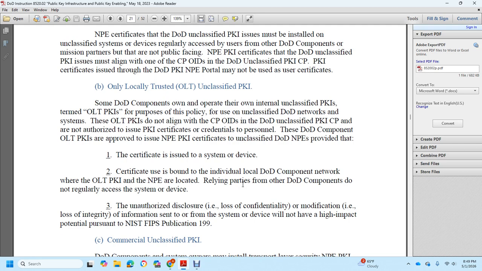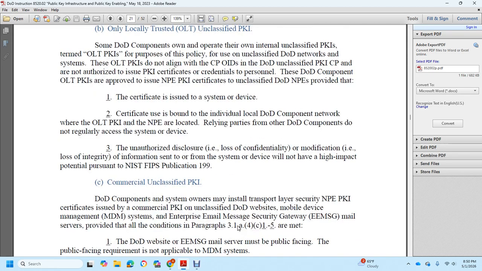A DoD component only locally trusted public key infrastructure is approved to issue an NPE public key infrastructure certificate for unclassified DoD systems, with non-NPE certificates provided for a system or device. The certificate uses are bound to individuals of the local DoD component network of the only locally trusted public key infrastructure NPE, located with the relying party of the DoD component, and do not regulate the system or device. Unauthorized disclosure, loss of confidentiality, modification, or loss of integrity of the information on the system or device must not have a high impact potential pursuant to NIST FIPS Publication 199.